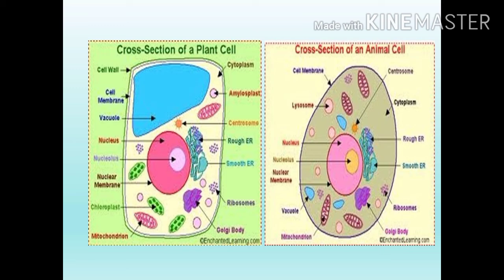Then lysosome, both the plant cell and animal cell contain lysosome. The plant cell contains one more structure, amyloplast. Amyloplast helps to store starch. These are the differences between the plant cell and animal cell.